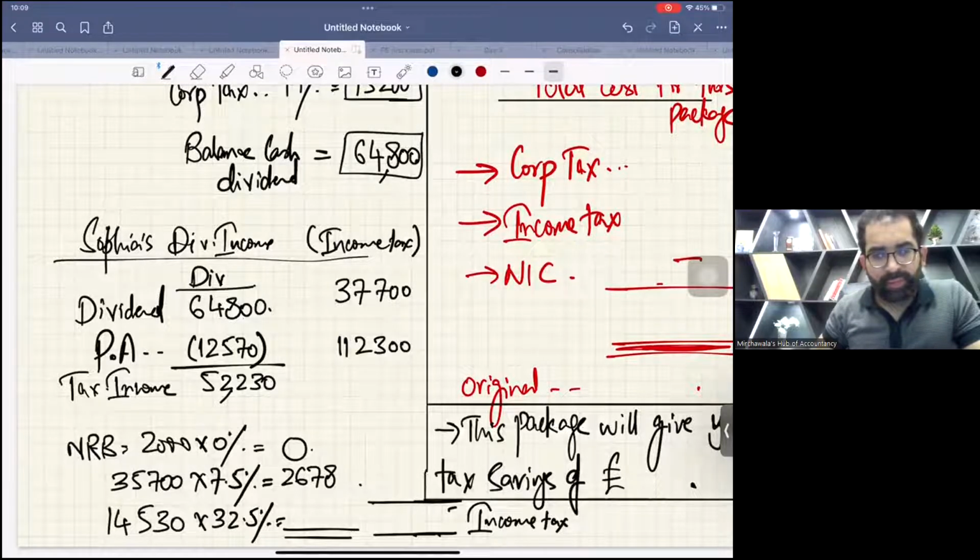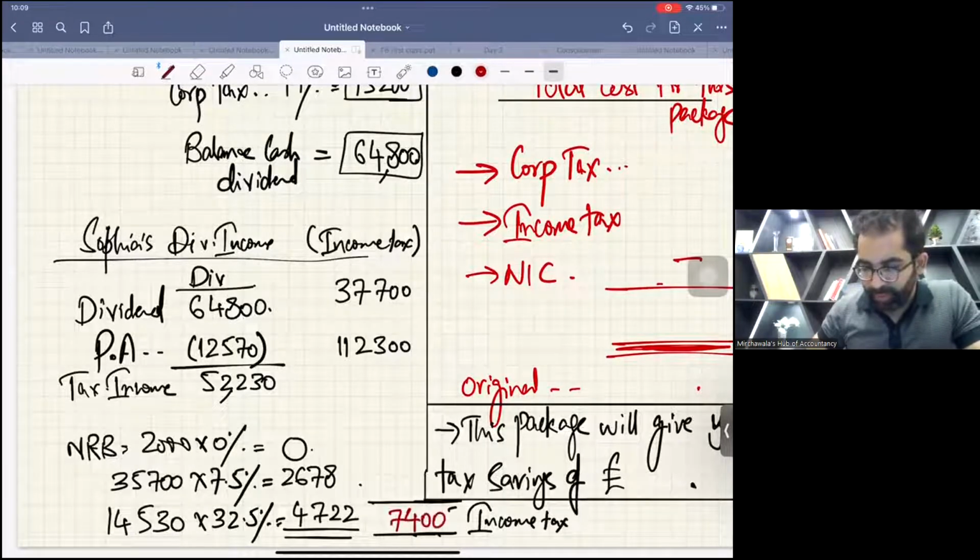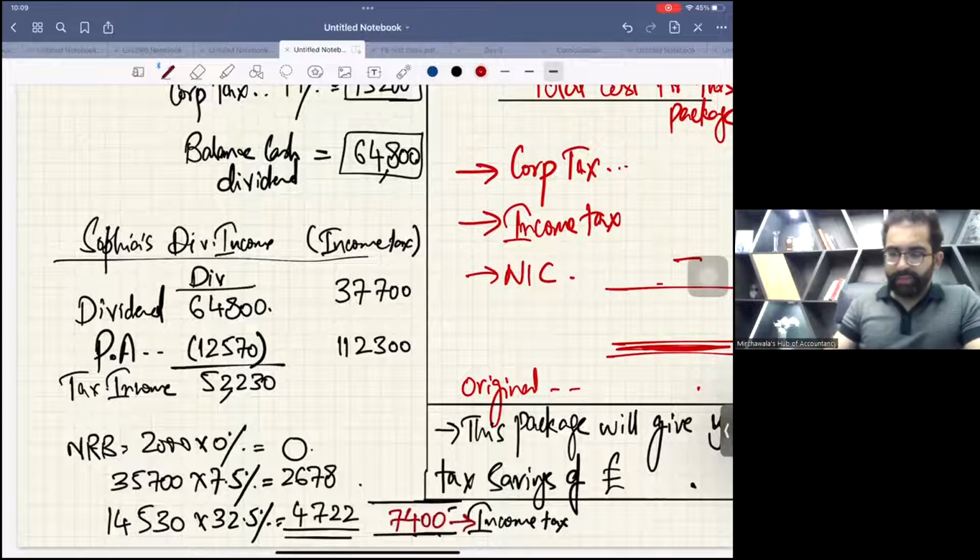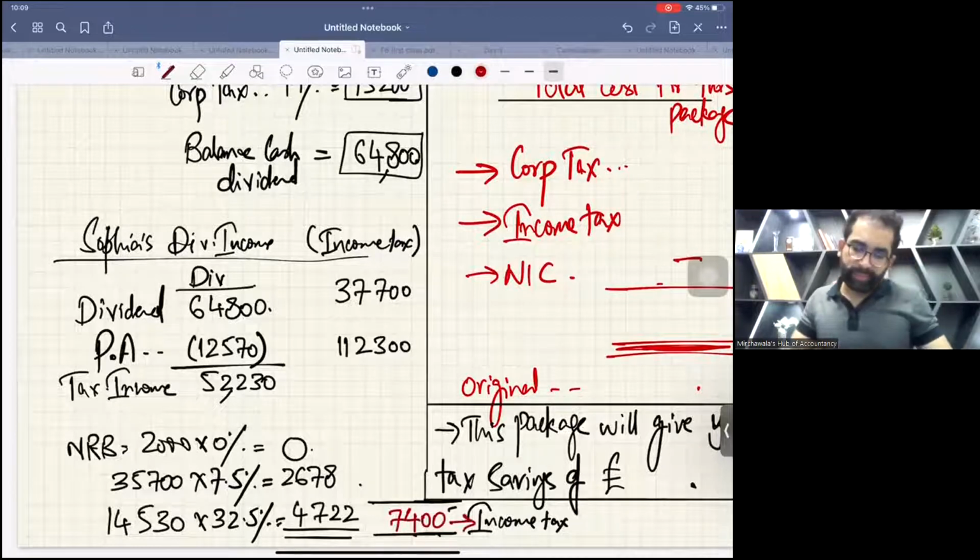Can you tell me the last tax? What is the total income tax in this case? 7,400 is your total income tax.